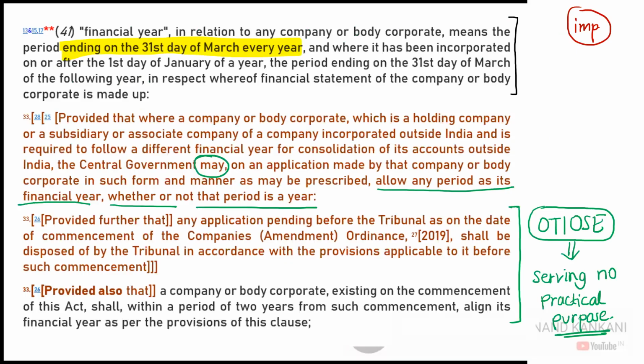Like we discussed the definition of the financial year yesterday. So the main provision, what does it say? It says the financial year will end on 31st March of every year. And if it's a company which has just got incorporated, then the next financial year, the next year's March. Okay, fine. Then we have a proviso where it says that the company can deviate from 31st March. It can have some other day, some other period, provided the conditions are fulfilled, where we say that it is for these purposes, and the approval is received from the central government. Earlier it was NCLT. So do you get what kind of provision this is?